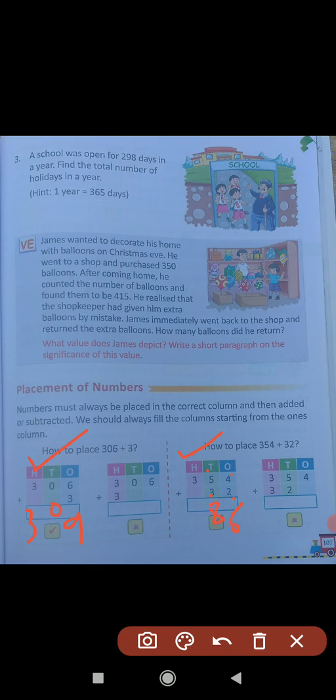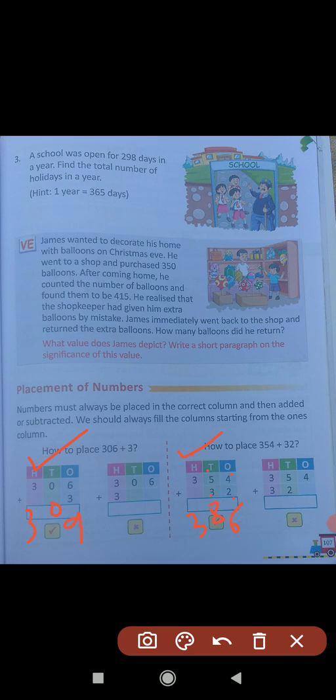Write it in the tens place. And 3 comes directly in the hundreds place. When we add 32 to 354, we will get 386. 354 plus 32 is equal to 386. It is a correct method.